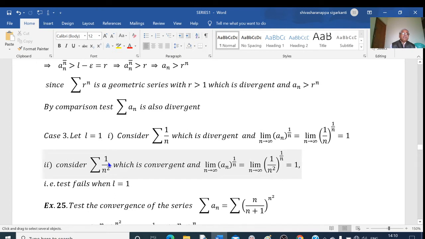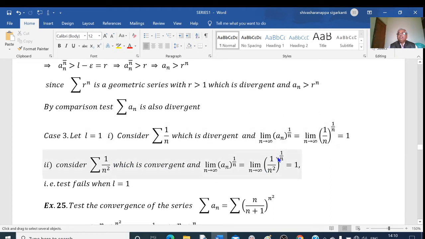Let me consider another series, sigma 1 by n square. Here the limit of a to the power of 1 by n is equal to the limit of (1 by n square) to the power of 1 by n. In the numerator, 1 to the power of 1 by n is equal to 1 itself. In the denominator, n to the power of 1 by n square we can write as (n to the power of 1 by n) square. n to the power of 1 by n equals 1, and 1 square equals 1. Numerator is 1, denominator is 1. Therefore, this is equal to 1. I am getting the limit of a to the power of 1 by n equal to 1, but here the series is convergent.